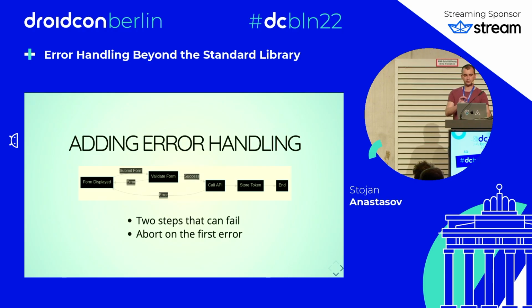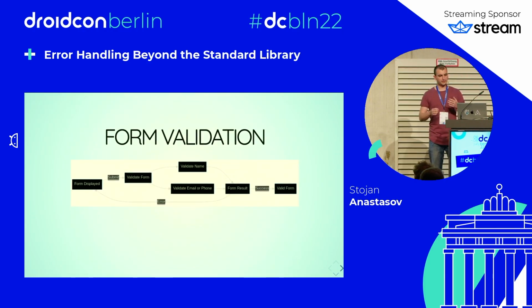If we zoom in to the form validation part, we will see that when we validate the form, we need to validate the name and validate the email or the phone number independently of each other. When we validate those two things, we need to put them together. If both of them fail, we need to group the errors together and return all of them. Only if both of them succeed, we want to continue with the flow.